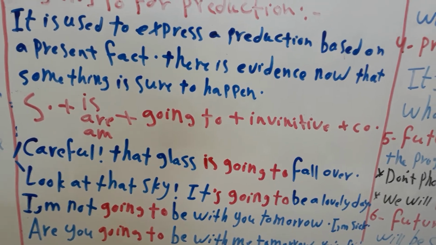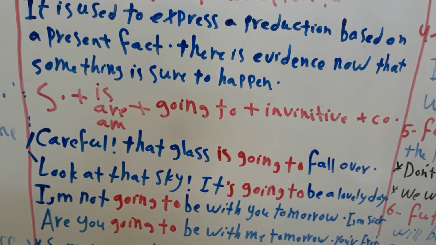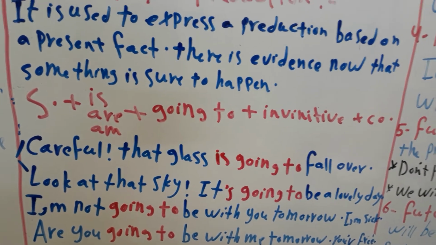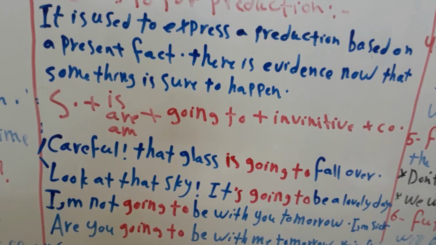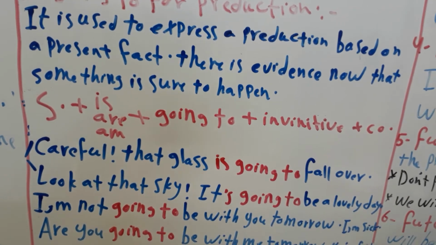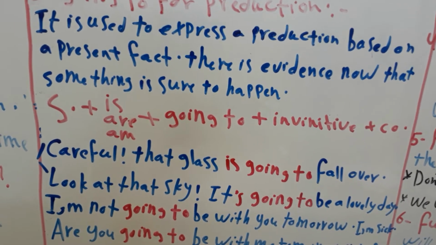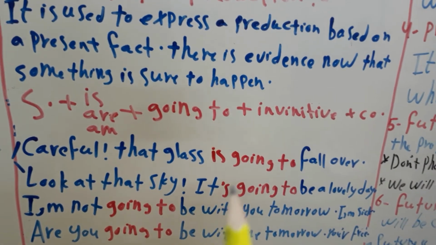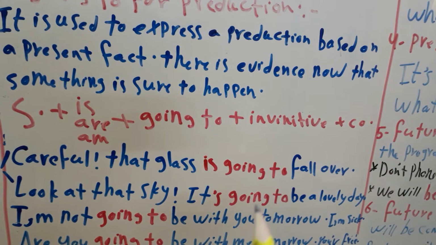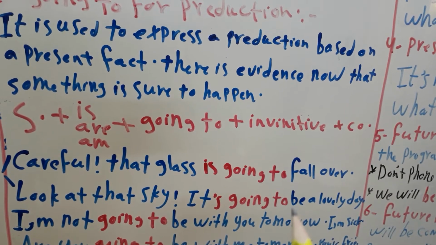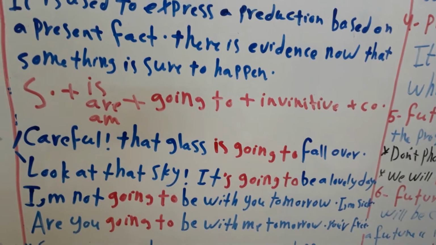It's going to be a lovely day, because the sky is blue and the sun is shining. So I used the subject it plus is plus going to plus the infinitive verb and the complement.